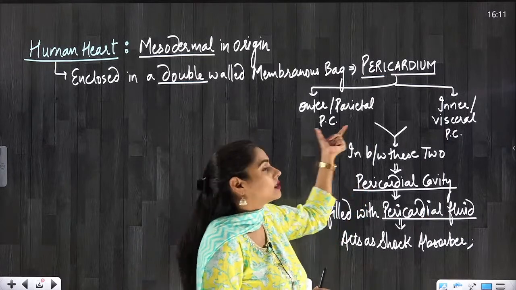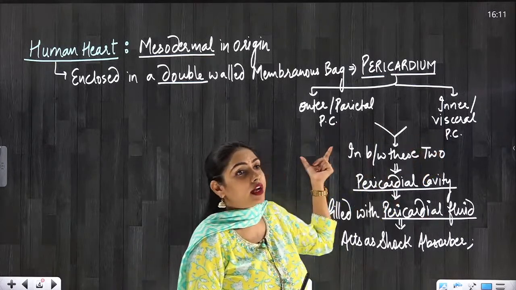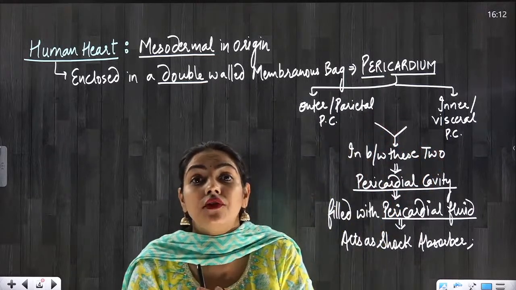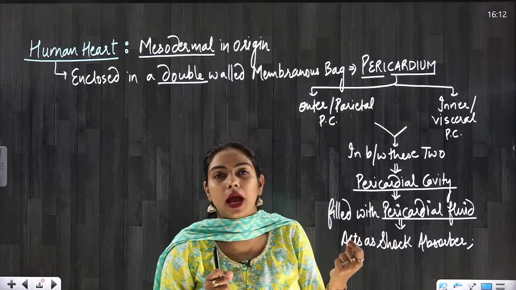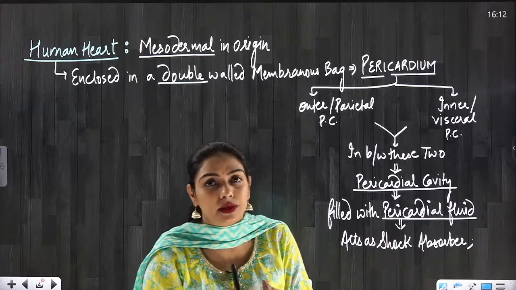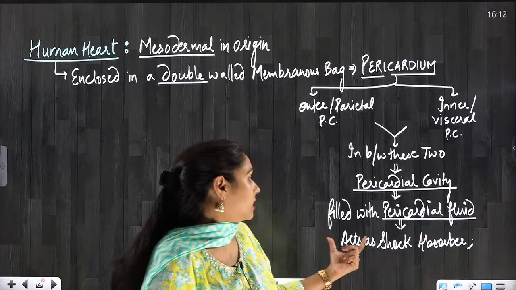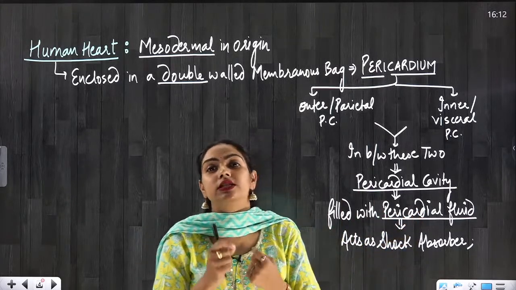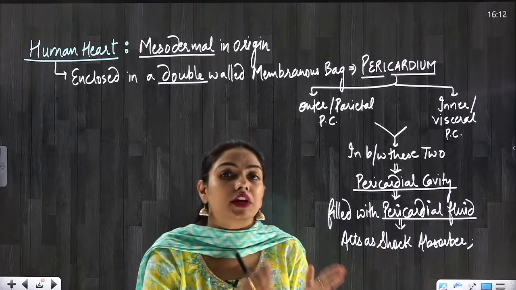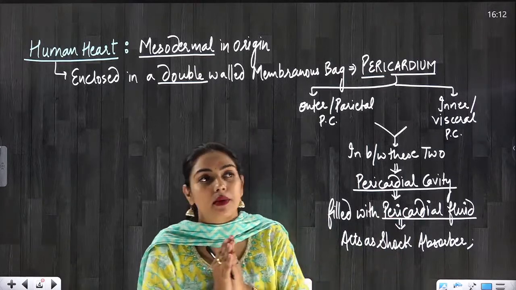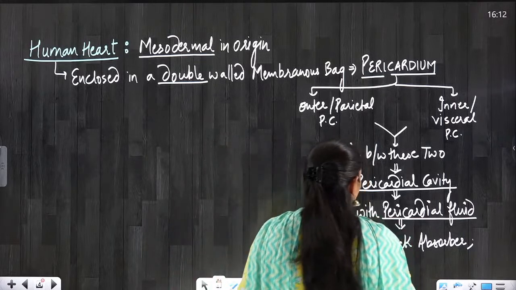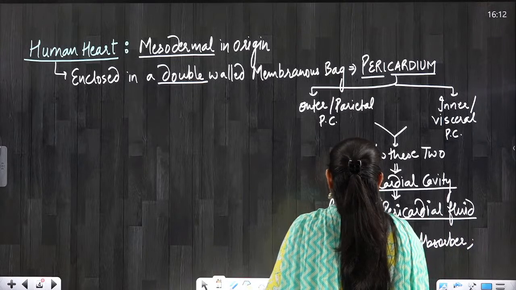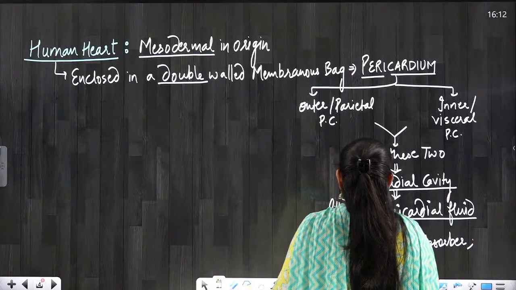And wherever there is friction, there are chances of damage. So that is why this pericardial fluid allows frictionless movement. It prevents the friction between these two membranes, everyone. So let's write the other function: pericardial fluid acts as a shock absorber and it prevents friction.